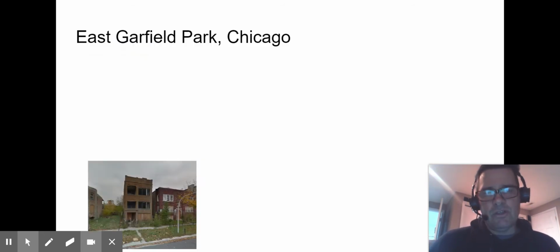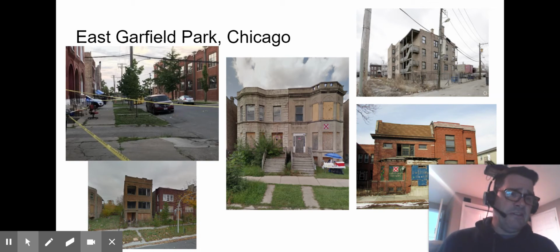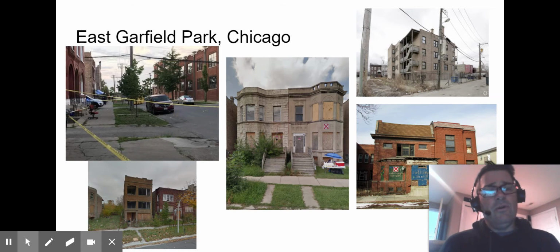So in a city that has high crime, this is the area that's really the epicenter of it. I want to show you some pictures from East Garfield Park. You can tell it is very run down. The social disorganization here is huge. The theory would be that this poverty, these rundown buildings, all this stuff contributes to more dislocation, more isolation, more people who don't know each other, and therefore even more crime, especially among youth. All right, so there's that.